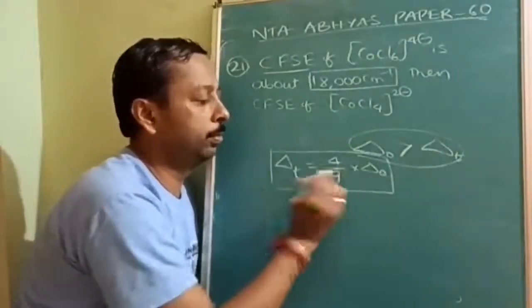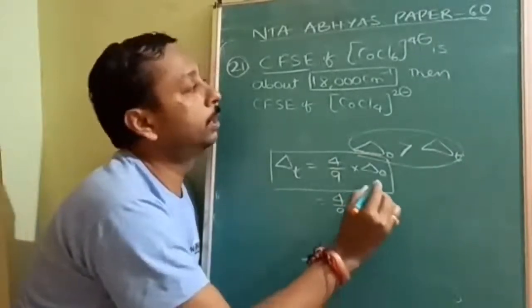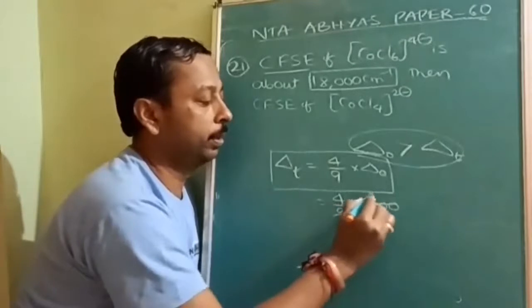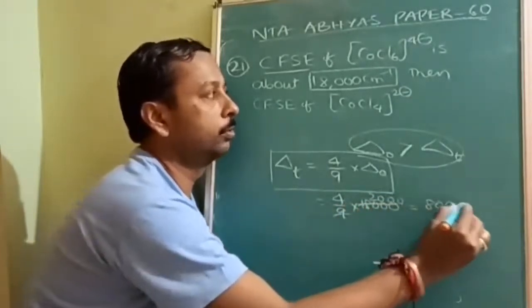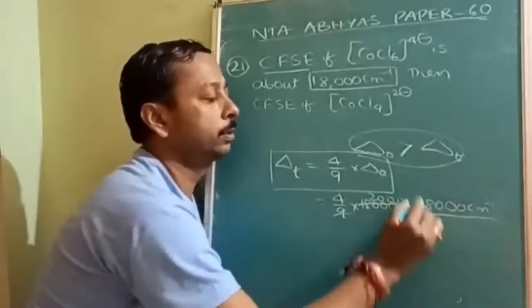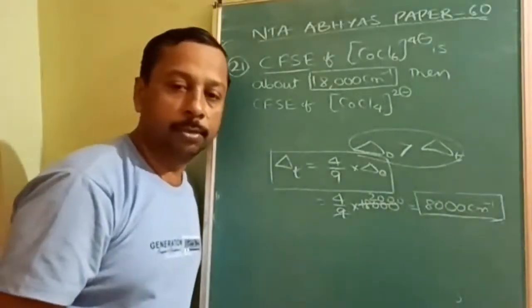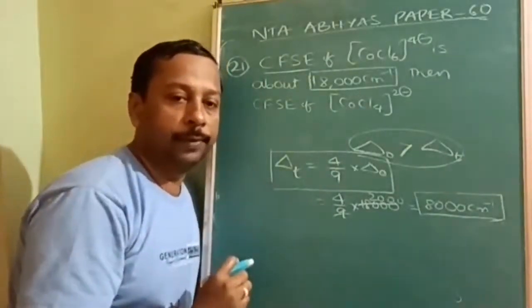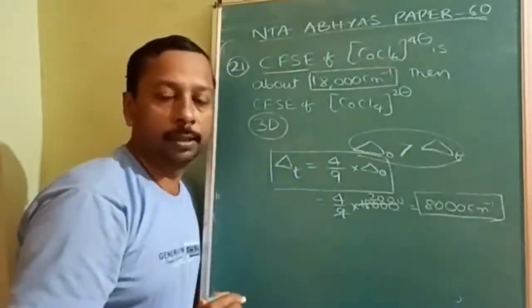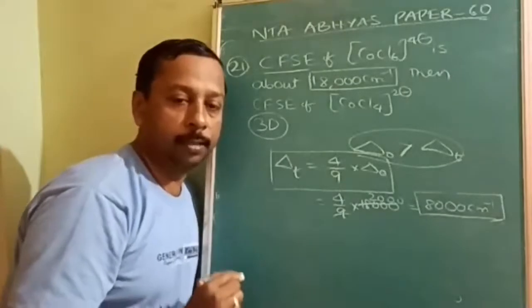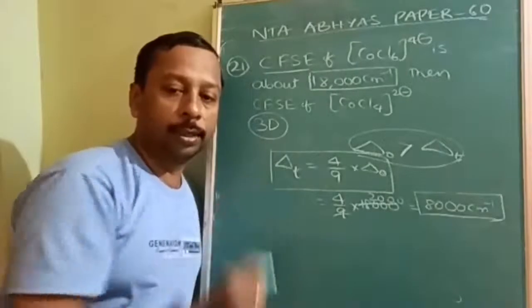So 4 by 9 into 18,000, it will be 2,000 into 4, that means 8,000 centimeter inverse. What will be the answer? 8,000 centimeter inverse. To understand the crystal field theory, there is a three-dimensional lecture using the latest technology, so you can go through that.